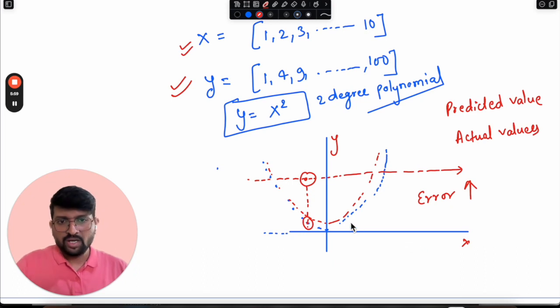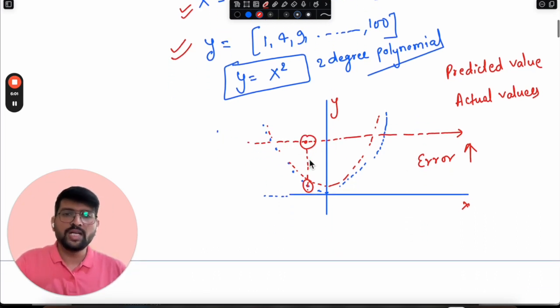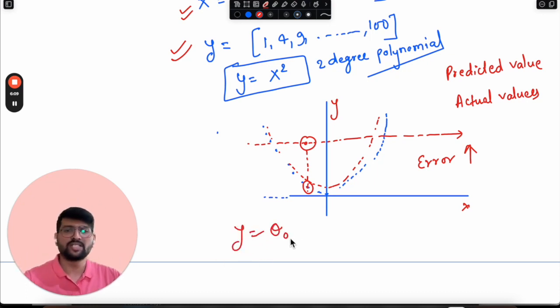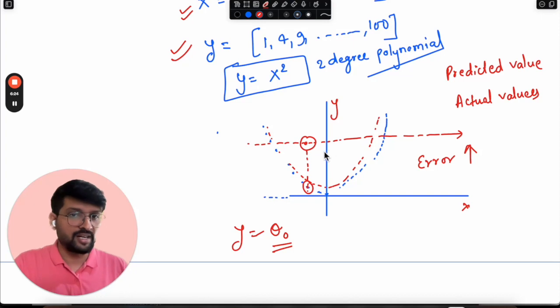So what exactly do we want? We definitely do not want our model to only predict one constant value. Suppose the constant value was something like y equal to theta naught. This is the prediction, and the machine learning model will try to learn this value theta naught based on the data that we have. Now we will say that no, this is definitely underfitting. This is not fitting the data that we had. So that's why we are saying that this is an underfitting problem.